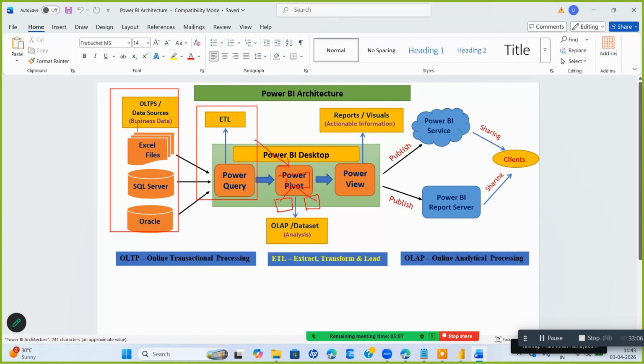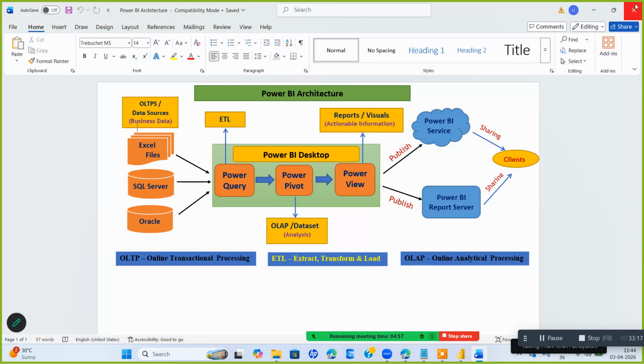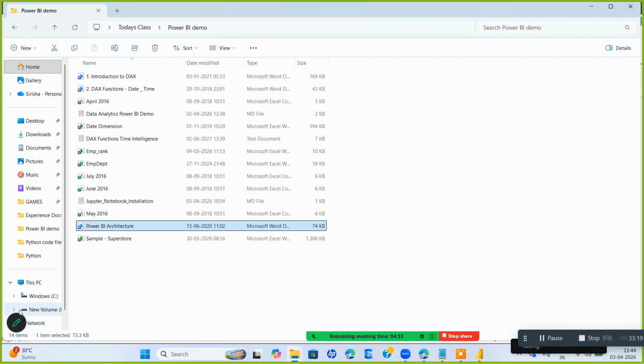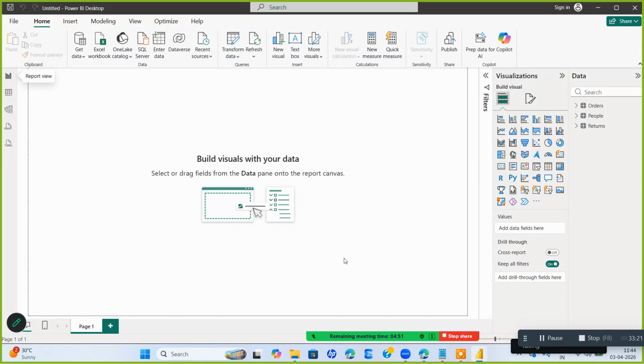What is a fact table? What is a dimension table? We established the relationship. Now we will go and build the visuals. We have to build the visuals in Power View. This we are going to do now. So let's see how to build the visuals now.